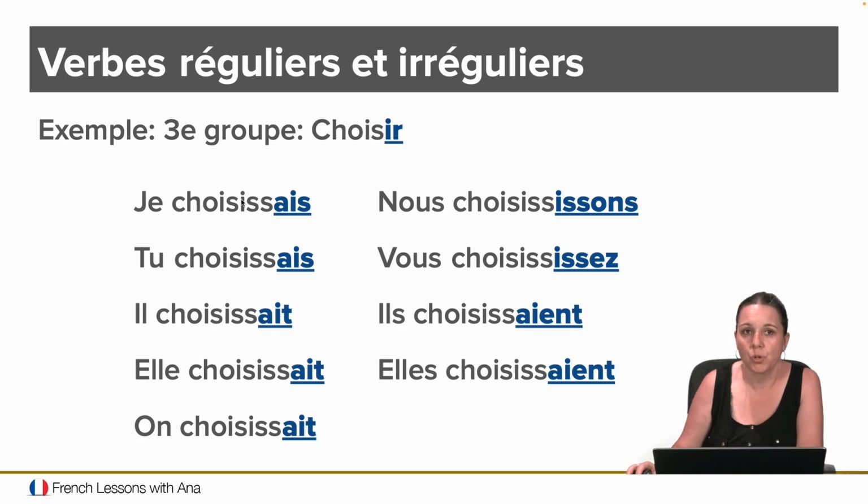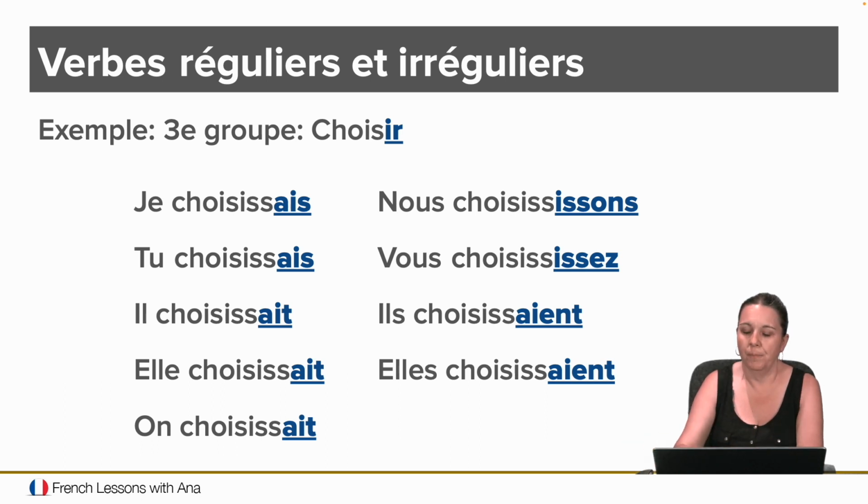So we have je choisissais, tu choisissais. Notice that ISS is there. Il choisissait, elle choisissait, on choisissait. Nous choisissions, vous choisissiez. Looks like a lot of I's are going on there, right? But it's correct. Il choisissait and elle choisissait. Okay? So you got rid of the ONS and you're replacing it with the imparfait endings. So that takes care of the regular verbs, right?